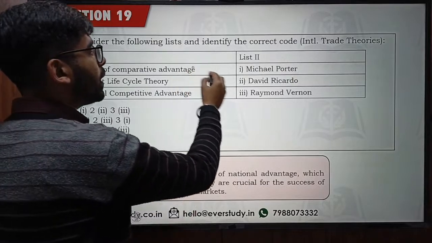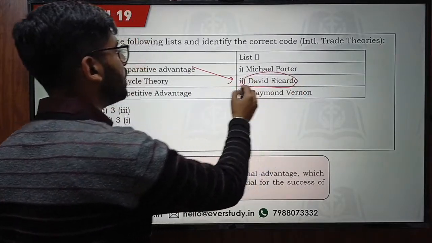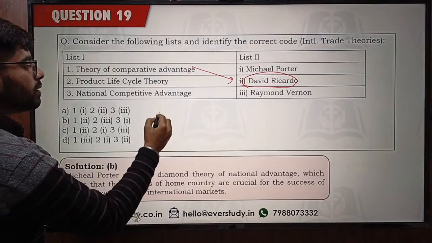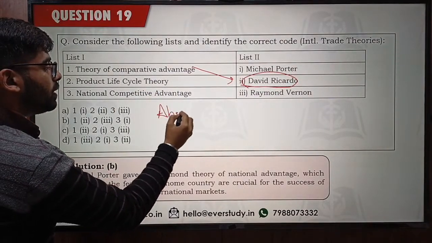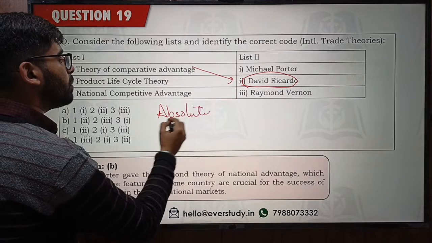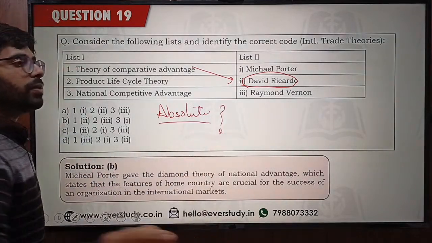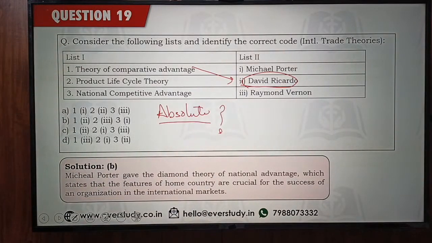Who gave the comparative advantage theory? David Ricardo gave it. We also have another theory, the absolute advantage theory. Absolute advantage theory is given by whom? Quickly comment and tell me, who gave us the absolute advantage theory?